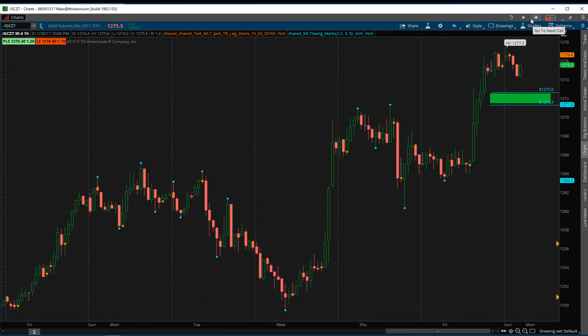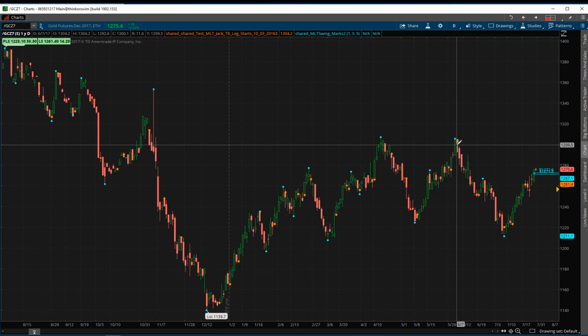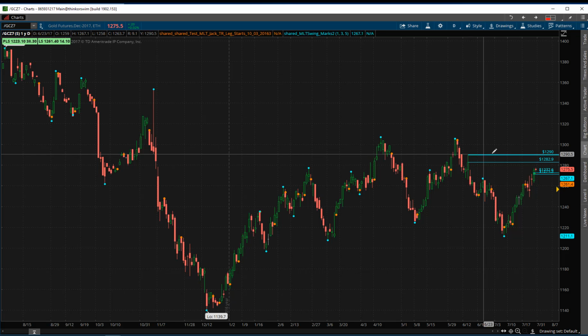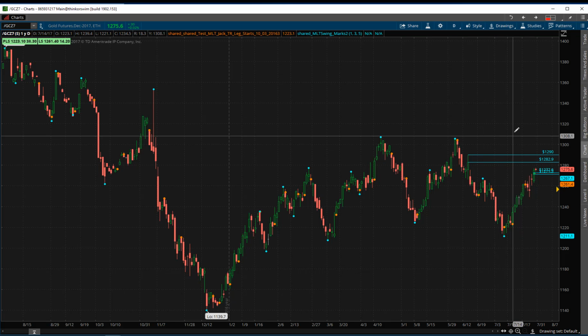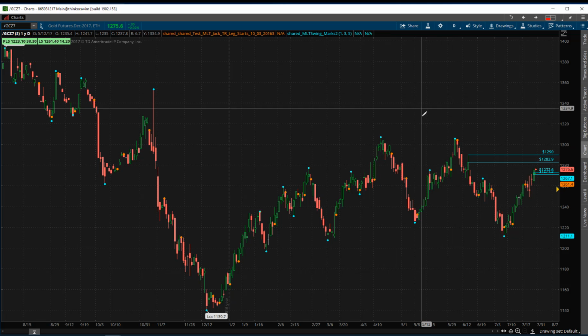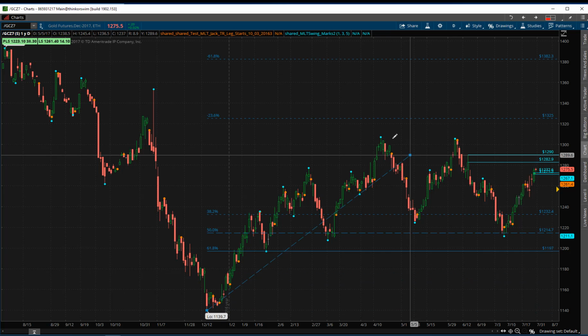Moving on to gold, I'm looking at the GCZ7 contract, which is the current contract for December in gold. That's the one Nadex is currently trading. This market on the daily chart is looking really clean. If we start trading back above this high here at like the 1283 area to 1290, I do think that gold can potentially break out into new highs on the year. So this is a market I'm paying attention to, and I really like it ever since it has pulled back off the 50% retracement from the lows of 2016 to the highs of 2017.